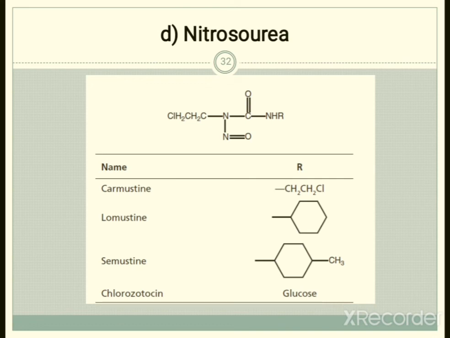The second example is lomustine, in which a cyclohexane ring will be there. Next is semustine, in which a methyl cyclohexane ring will be substituted. And in the case of chlorozotocin, glucose will be substituted at the position of R. So these are the four examples from nitrosourea derivatives: carmustine, lomustine, semustine and chlorozotocin.